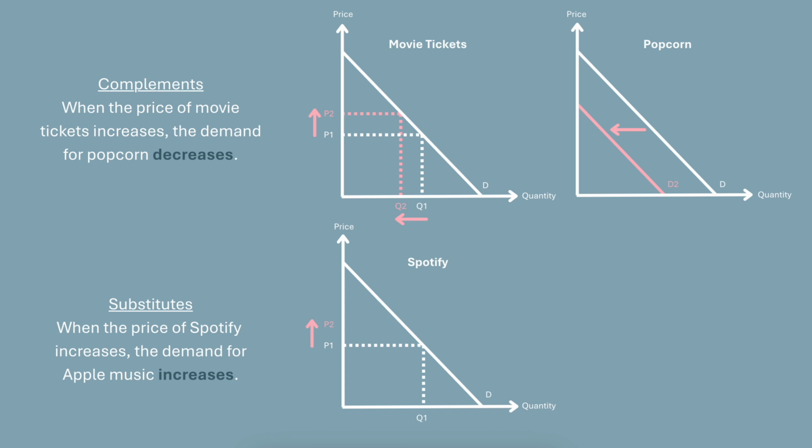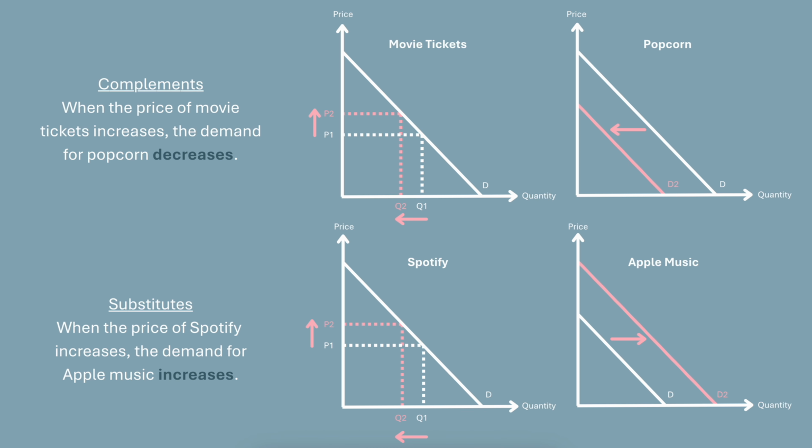This graph looks exactly the same as the one we drew for movie tickets, with P1 and Q1 moving to P2 and Q2. Then, we draw a graph to show the demand for Apple Music increasing by drawing a new demand curve, D2, to the right of the original demand curve. Alright, so that's all the graphs you'll need to know. The price of one thing increases, and that either decreases or increases demand for the other thing, depending on if it's a complement or a substitute.